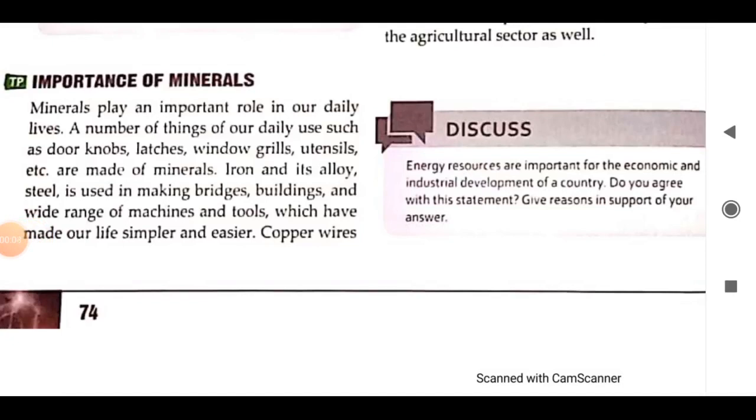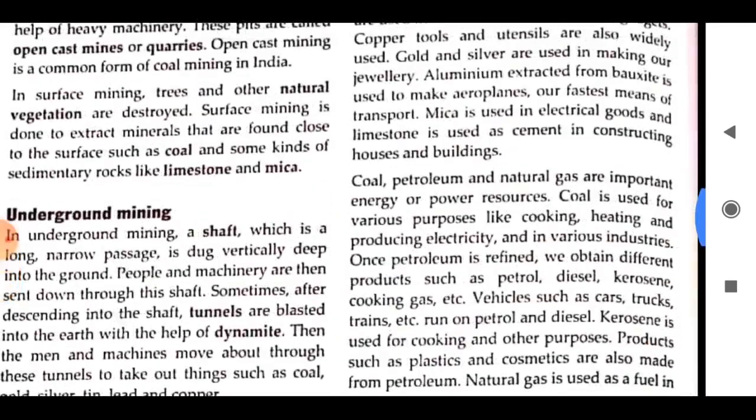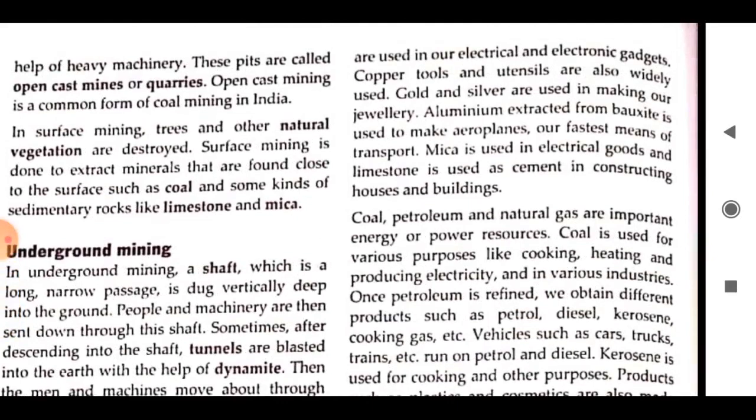Importance of minerals. Minerals are considered the backbone of a country. Minerals play an important role in our daily lives. For example, iron and its alloy steel is used in making bridges, buildings, etc. Copper wires are used in our electrical and electronic gadgets. Gold and silver are used in making our jewelry. Aluminium extracted from bauxite is used to make aeroplanes.